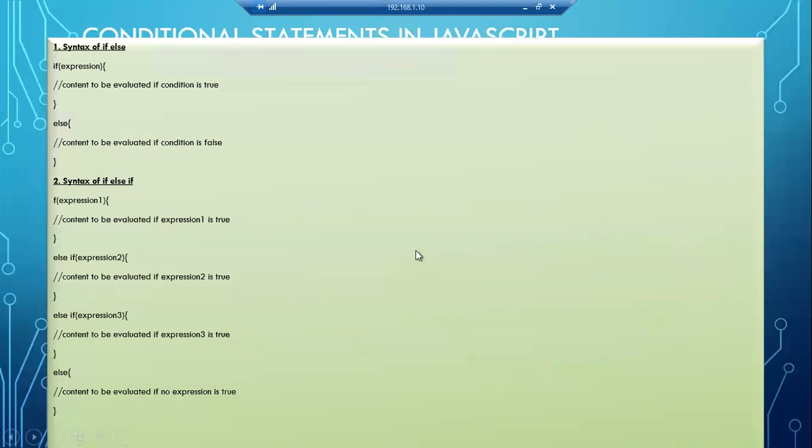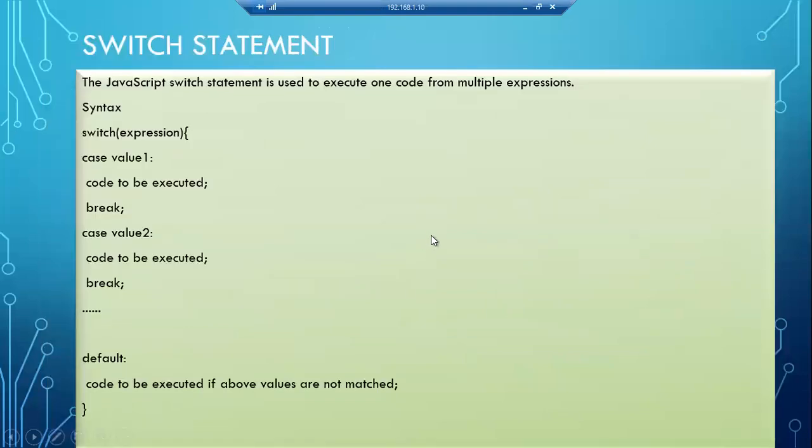So this is if else if. Now switch. Switch is similar to else if only. That is also used to execute one code for multiple expressions. What is the difference? In each else if I have to give the conditions, but here we will match with the expression values only. So integer values I can give, character type values I can give, strings I can give. So it will work value-wise only.